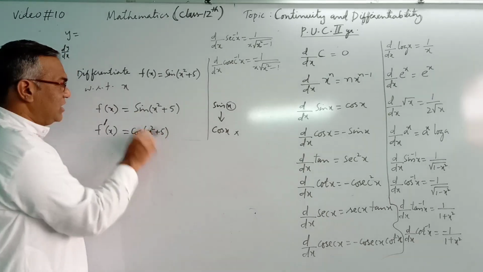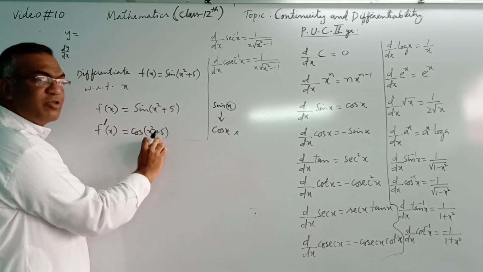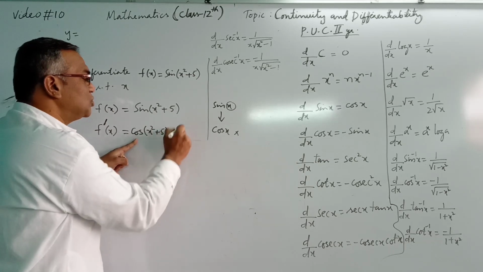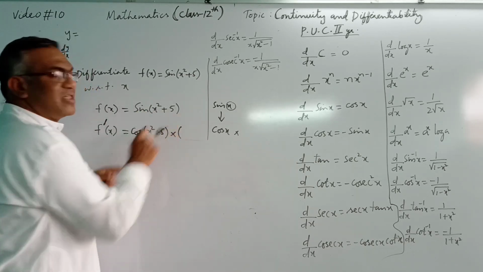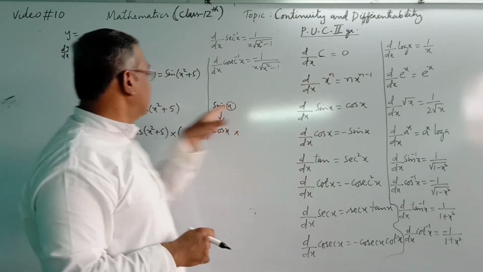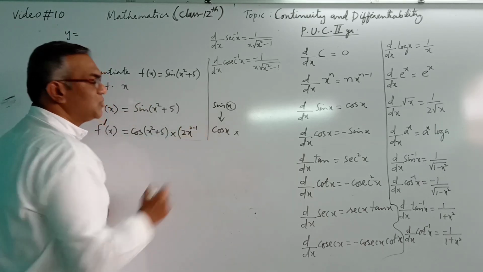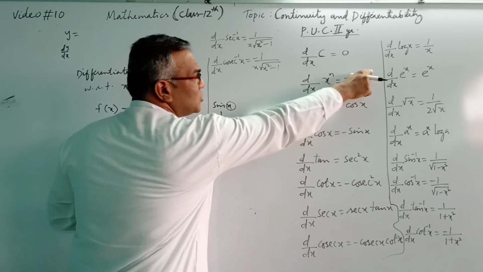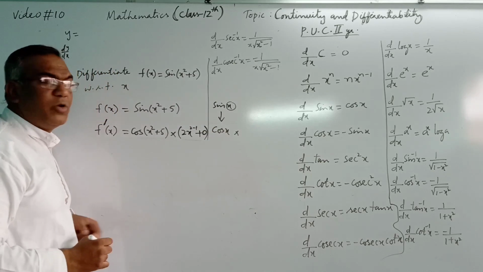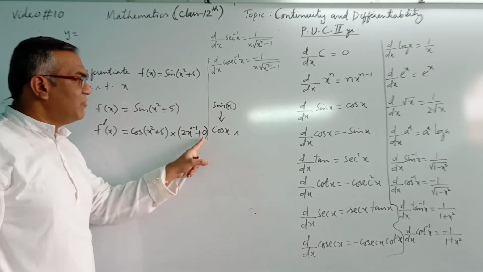This is the differentiation of sine. The differentiation of sine is over, it becomes cos. Because sine has x square plus 5 as its angle, cos will also have x square plus 5. So differentiation of sine of x square plus 5 is cos of x square plus 5 into, now we have to differentiate the angle. This is in the form of x raised to n. Here n is 2, so it will be n x raised to n minus 1, that is 2 x raised to 2 minus 1, plus, what is the differentiation of 5? 5 is a constant, it will be 0. The derivative of a constant with respect to x is 0.